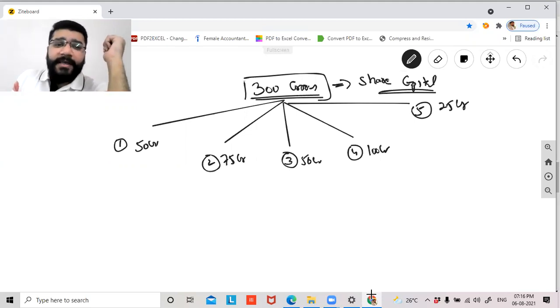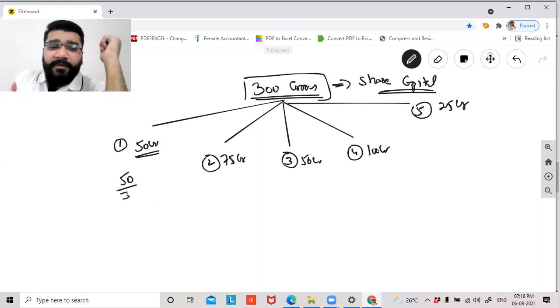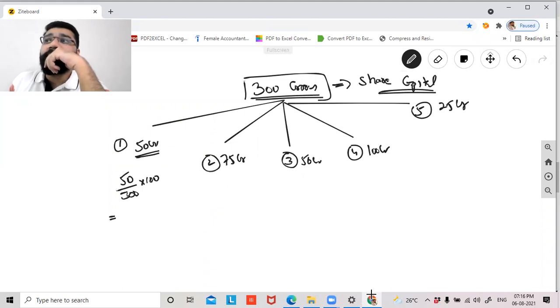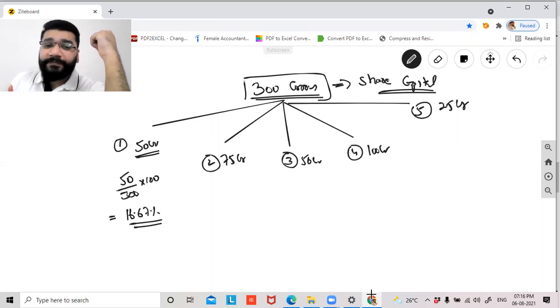So very simple. Can I say 50 crores? So 50 divided by 300 into 100. How much? You can use your calculator, guys. 50 divided by 300 into 100 is 16.67 percent. 75 divided by 300 into 100 is 25 percent.